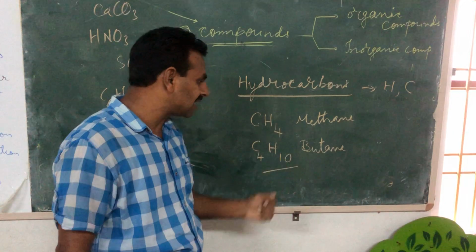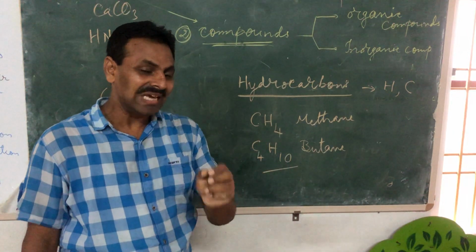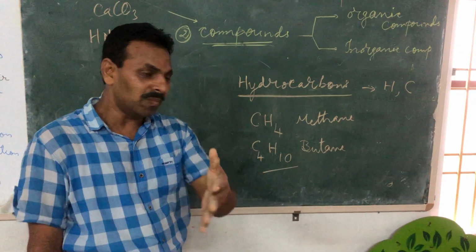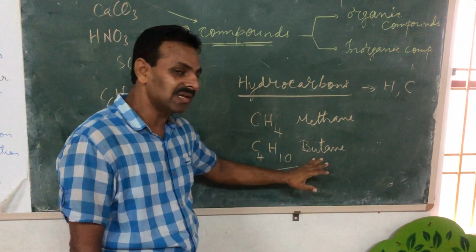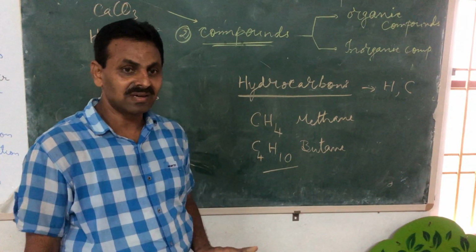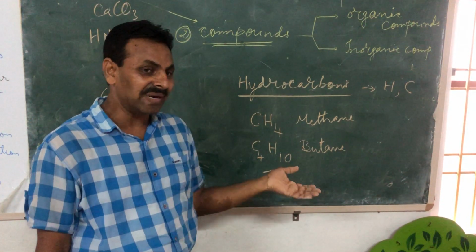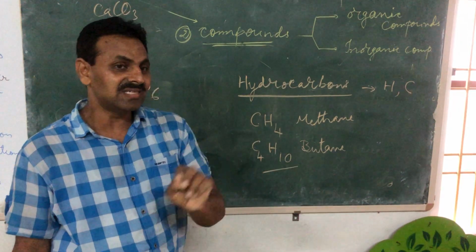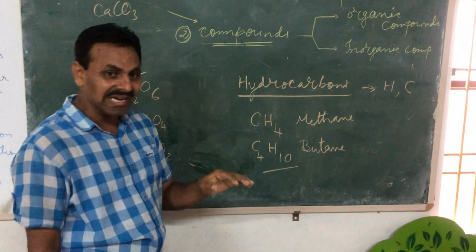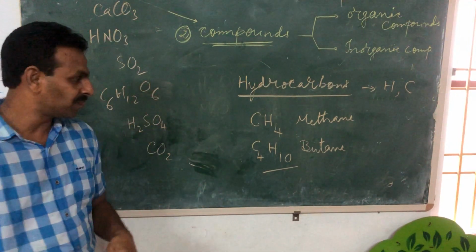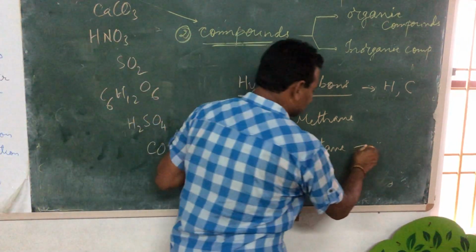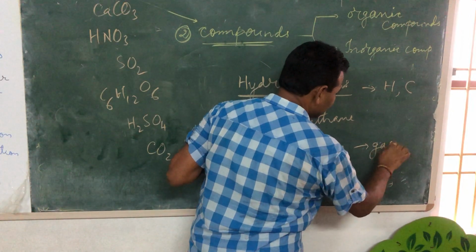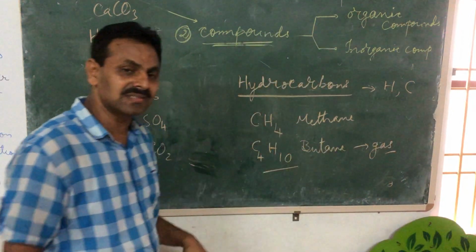So why have I taken the example of butane? Because the LPG gas that you are using at home is nothing but chemically butane. Okay, it is a derivative of petroleum crude oils. That's why LPG stands for liquefied petroleum gas. Basically, butane is a gas. At room temperature it is a gas.